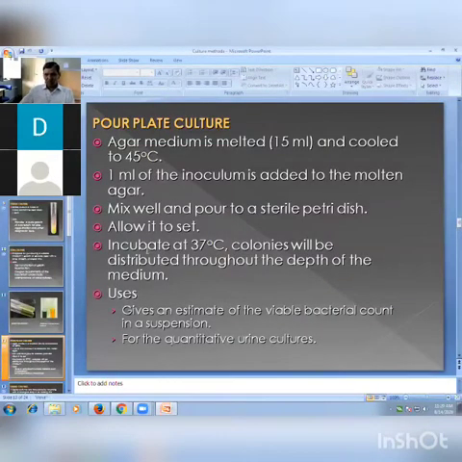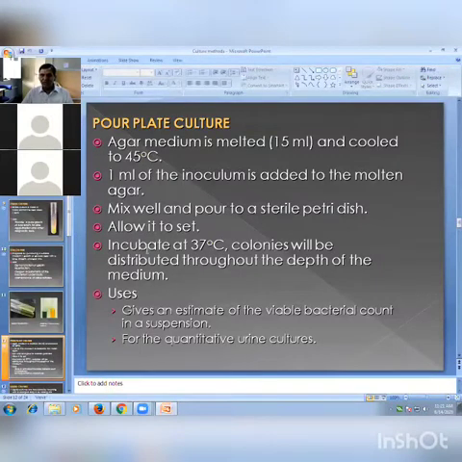Now the next one is the pour plate culture method. Agar medium is melted and cooled to 45 degrees centigrade. Take, for example, 15 ml of nutrient agar or blood agar in a tube, sterilize with the help of an autoclave and cool to 45 degrees centigrade. When the temperature is around 45, you add 1 ml of inoculum to the molten agar. Inoculum means the suspension in which the bacteria are present. Mix well and pour into a sterile plate.